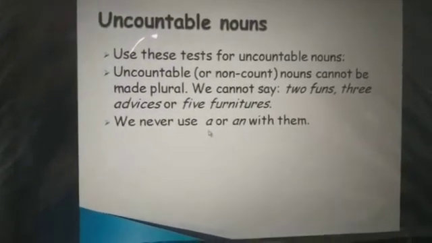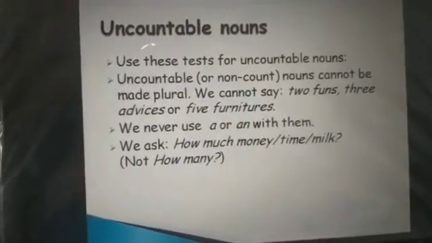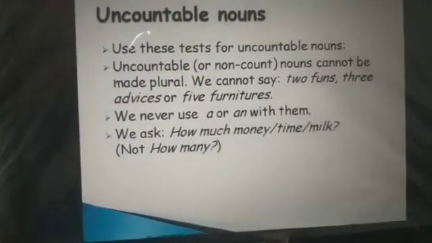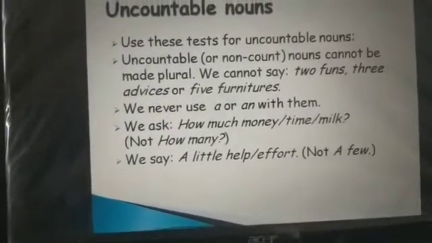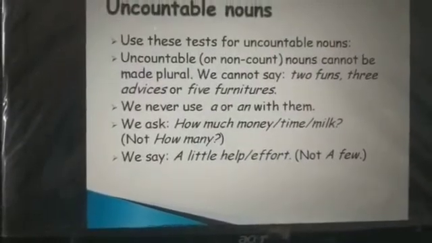We never use a or an with them. We ask how much money, how much time, how much milk. We will not use how many. We say a little help, a little effort, not a few.